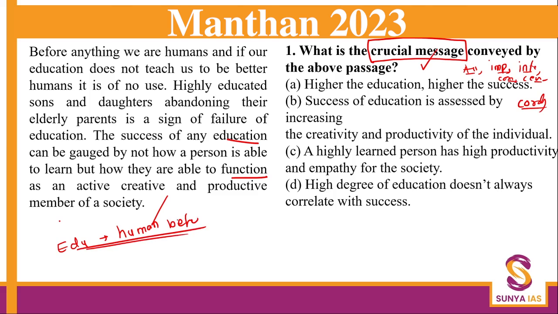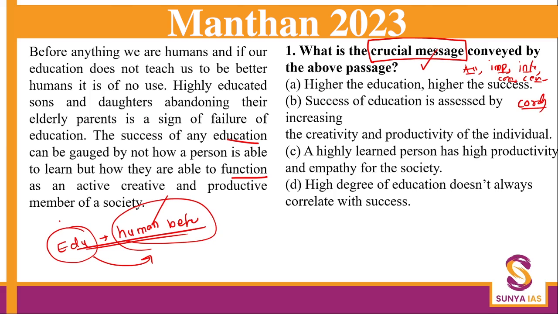Whenever you're reading the passage, don't just blindly read it, or read it in a hurry so that you have to revisit the passage and read it 3 or 4 times. Make it a point that you read it at once, break it up into sentences, understand the gist of every sentence, and then you go to the options. So here the first thing we have to find is the crucial message. We have to understand what is the message of the passage, right? So here we have very easily taken out the gist that education here is linked with human behavior, right?